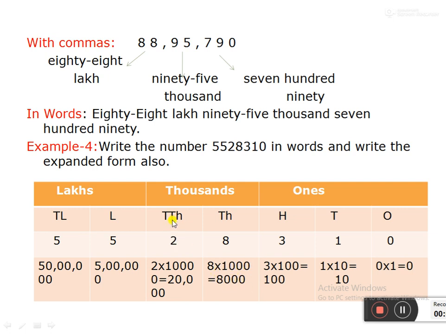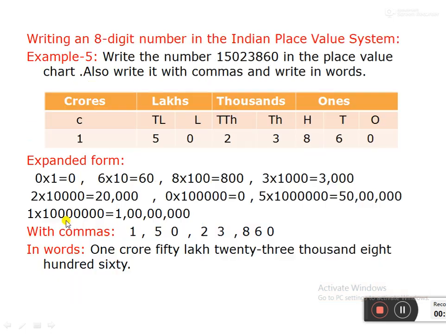2 is in the 10,000s place. So 2 multiplied by 10,000 is equal to 20,000. Next 5 multiplied by lakhs is equal to 5 lakhs. Next 5, this is the 10 lakh place. So 5 multiplied by 10 lakhs is equal to 50 lakh.